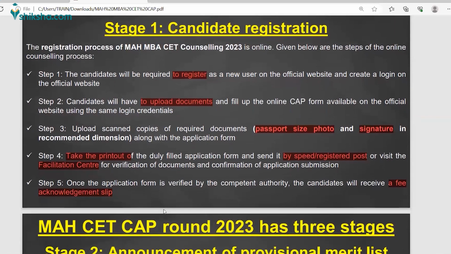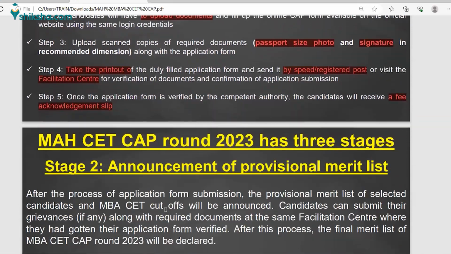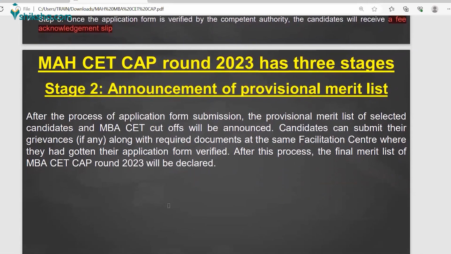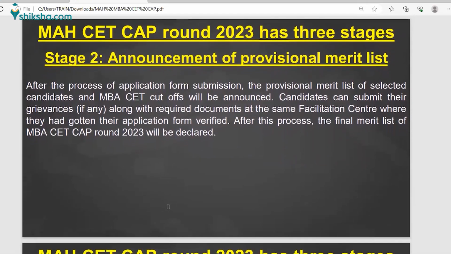Now, after this, the second process. So what is the second process? They are announcing the provisional merit list, right? There are various candidates, and they can have other options also, right? So sometimes the candidate books their seat. I'll discuss with you what the different ways are to book or hold your seat, right?